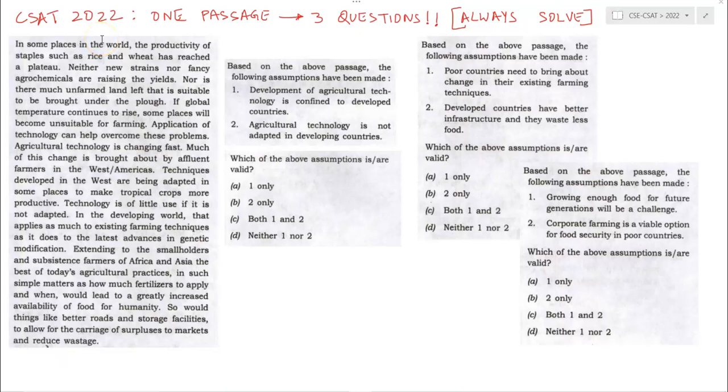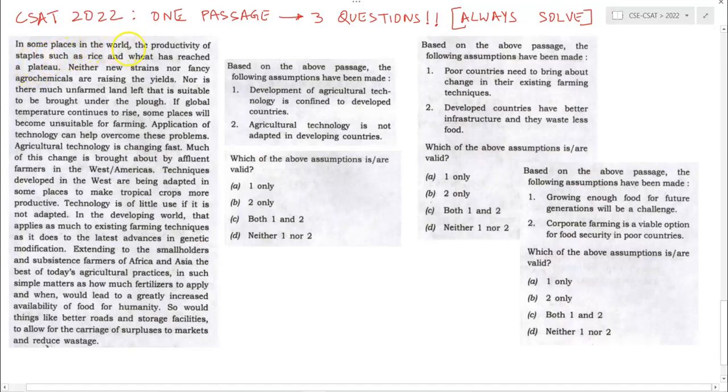Hello friends, this is an interesting passage from CSAT 2022. One passage contains three questions. Although it is a lengthy passage, it contains three questions. Just by reading one passage, you are able to solve three questions. So it is always advisable to solve such questions. So let's try and attempt this question.